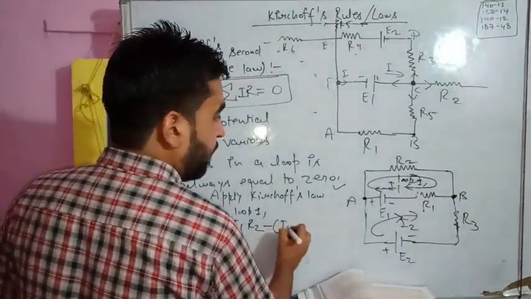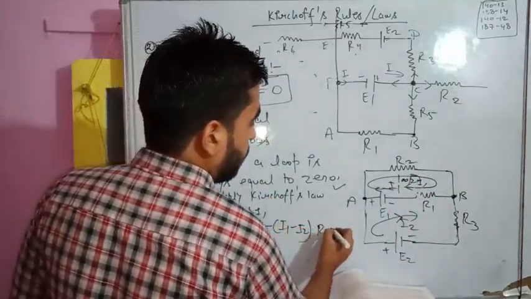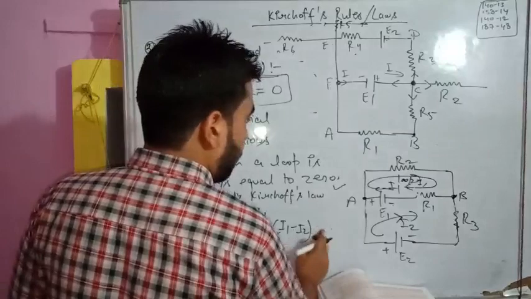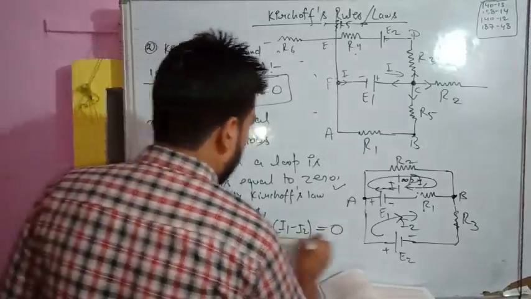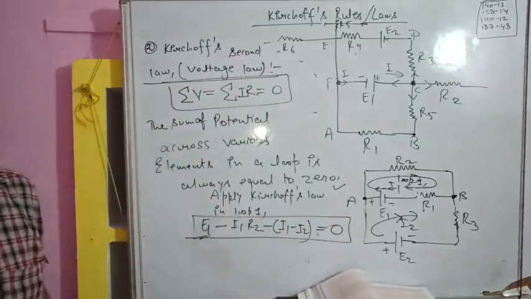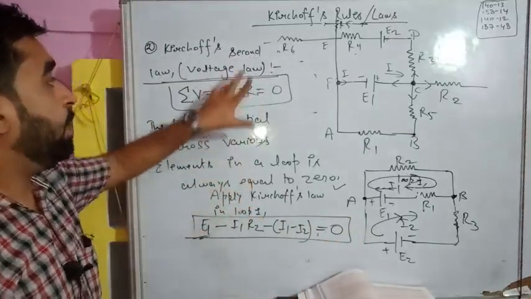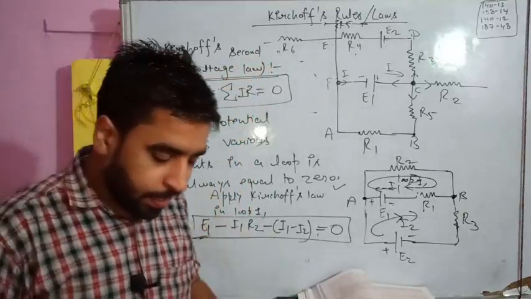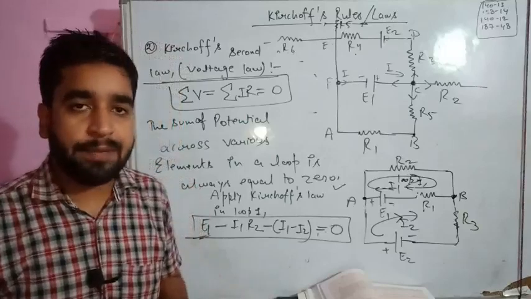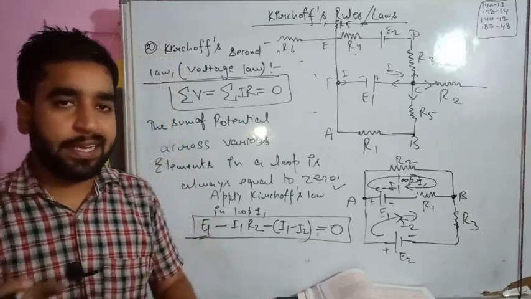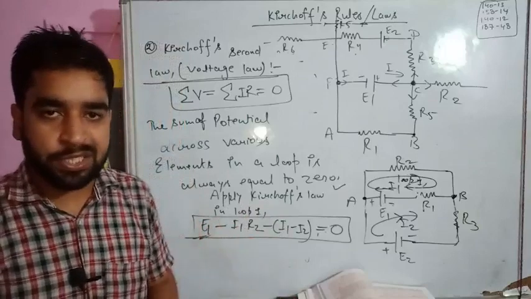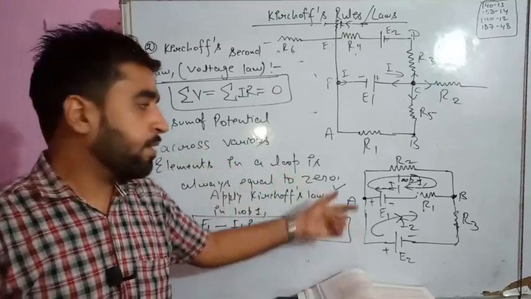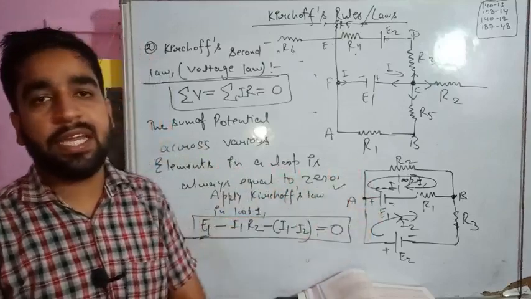So minus I1 minus I2 R1, and this is negative, starting from negative, because we started from E1 only. So we have solved all, and it will be equal to 0. This is how we will form the equation across a loop, and this application is known as Kirchhoff's second law. Whenever a junction circuit diagram is given to you, firstly you will apply Kirchhoff's current law and indicate the direction of currents in all respective branches, and later on you will apply Kirchhoff's voltage rule to calculate the potential drop across each and every element.